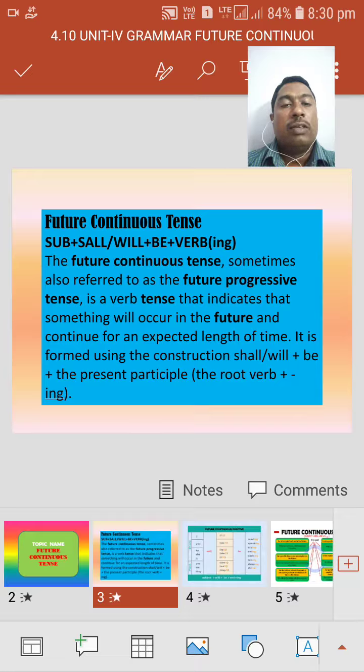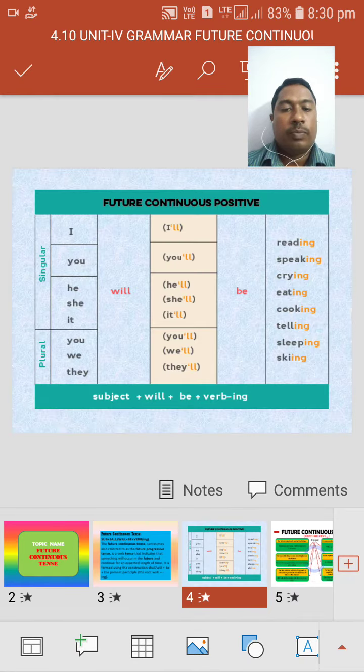Expected length of time means when we expect it in the future, at the time it will be going on. Once again, the structure is subject, shall or will plus be plus verb four.